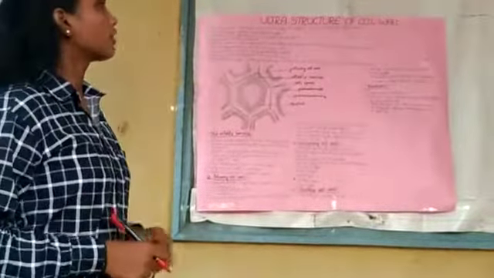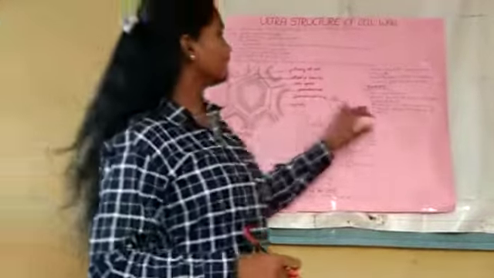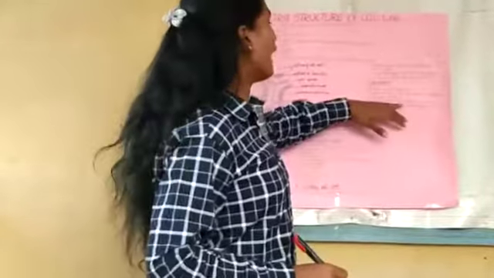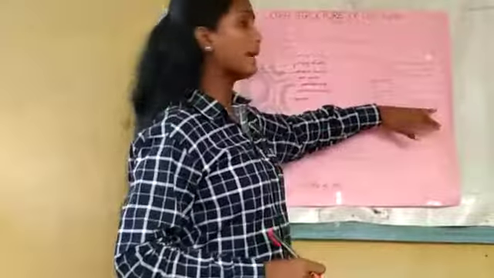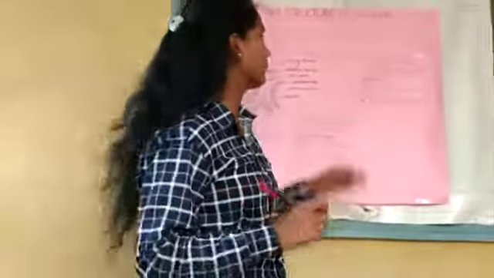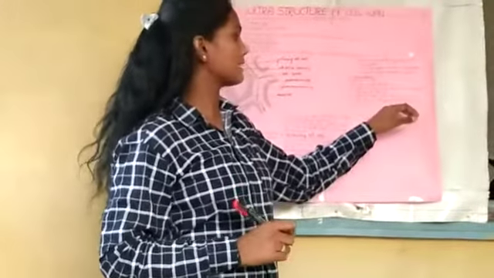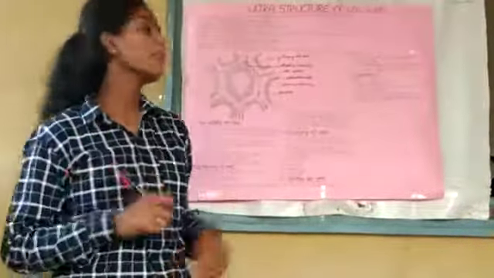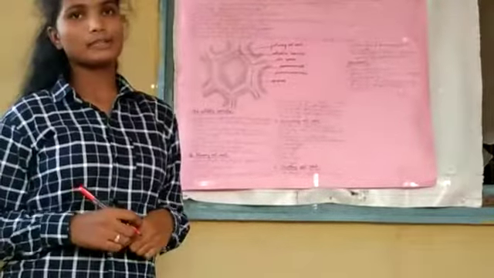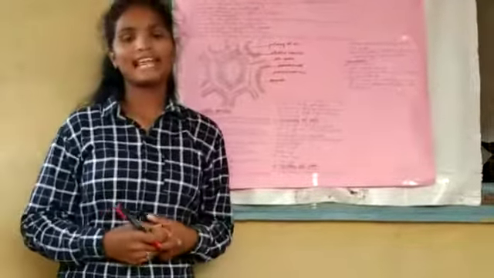Now, what are the functions of this cell wall? This cell wall gives protection to the plant cell, as I mentioned before, and it also protects the plant body from external pressure and atmospheric stresses. It gives protection from diseases by preventing the entry of pathogenic microorganisms into the plant cell, and it also prevents the over-expansion of the cell when water enters into it. I hope you all get this point.